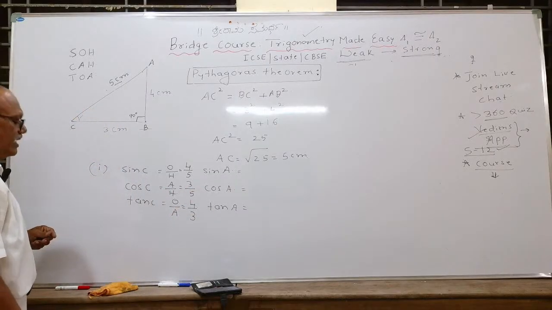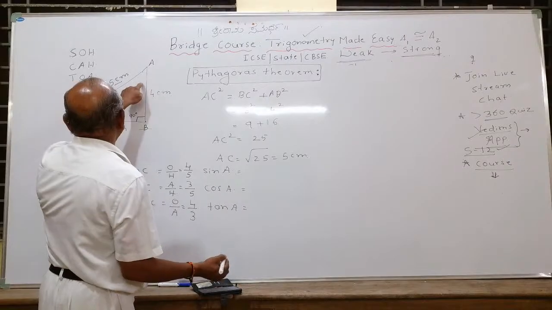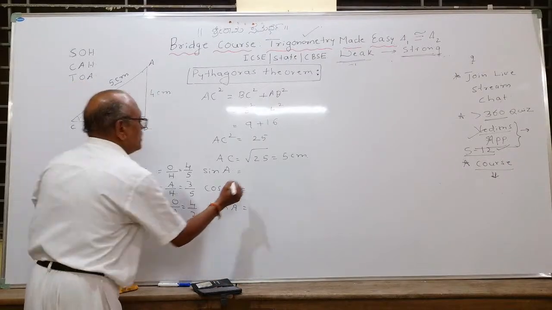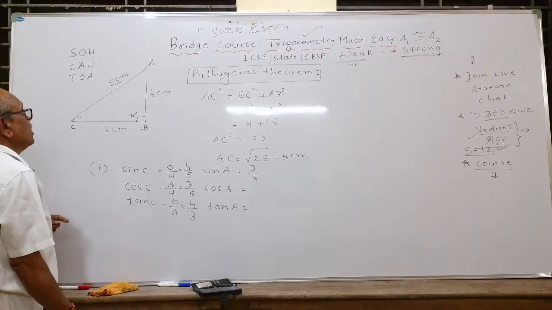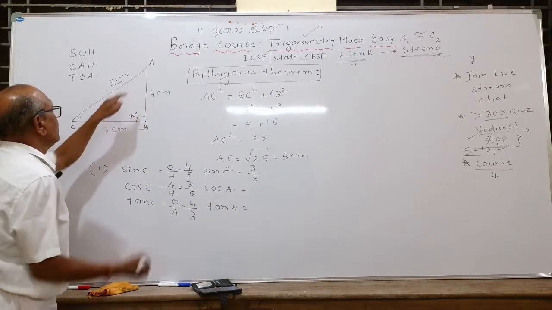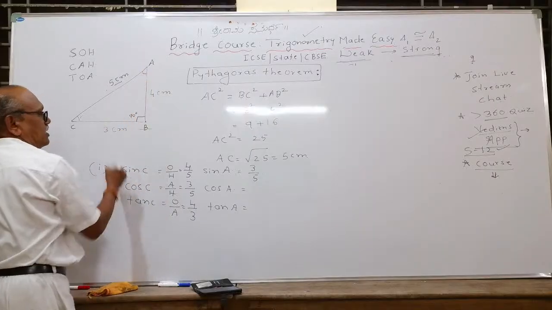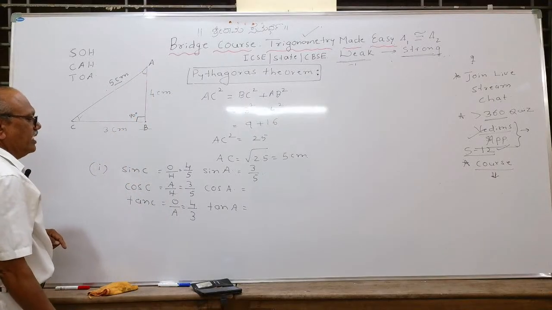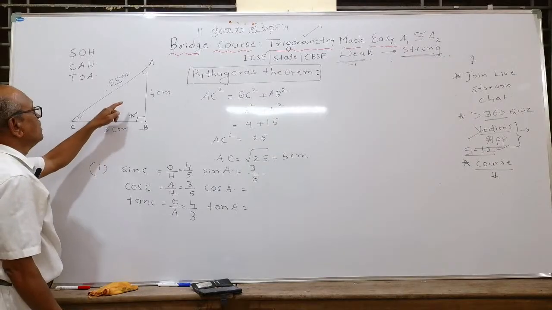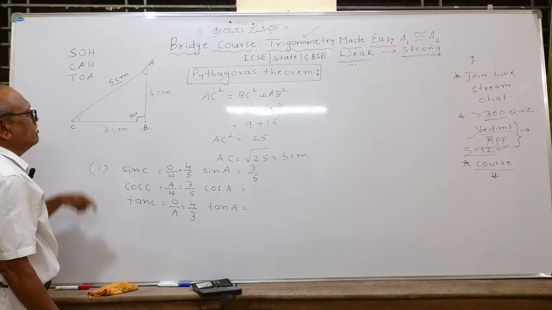Many of you are writing correct answers. Continue. Sin A, opposite upon hypotenuse, you will get 3 by 5. Check your answer. Cos A, here when it is A, opposite will be this. Adjacent will be this. What do you get? Sin A becomes 3 by 5.